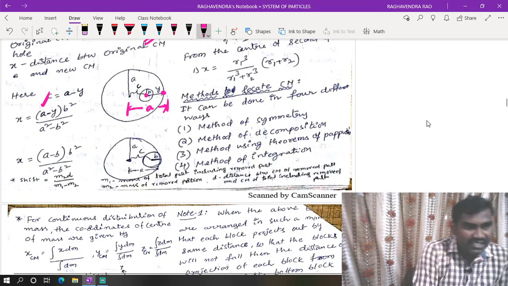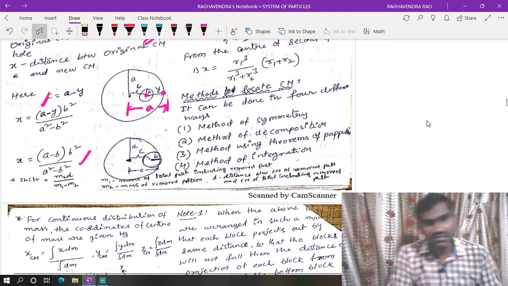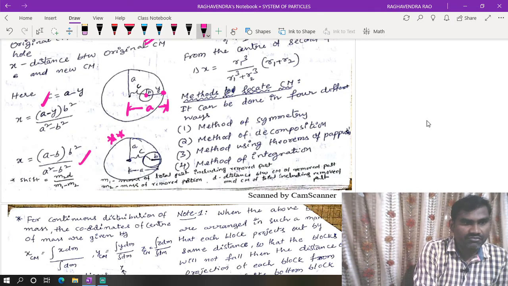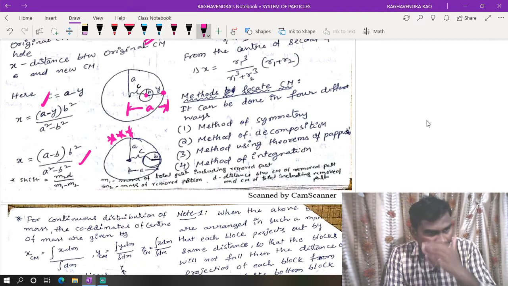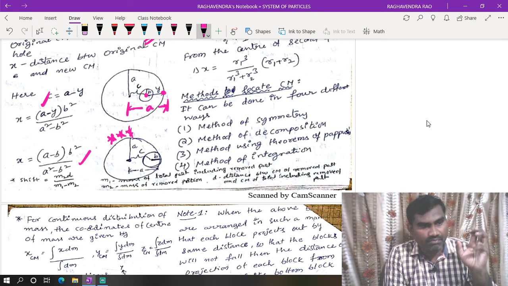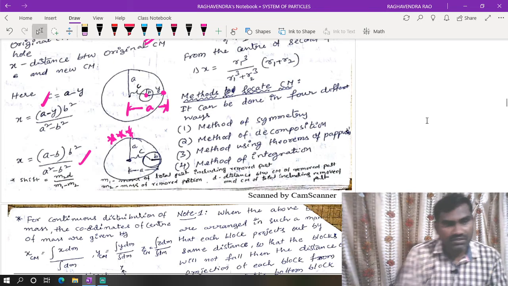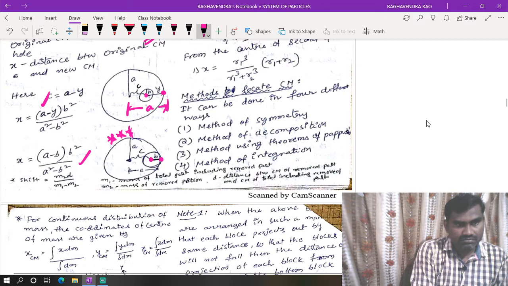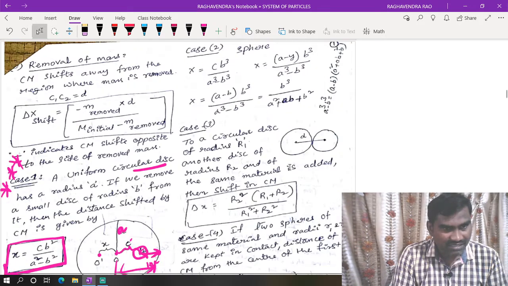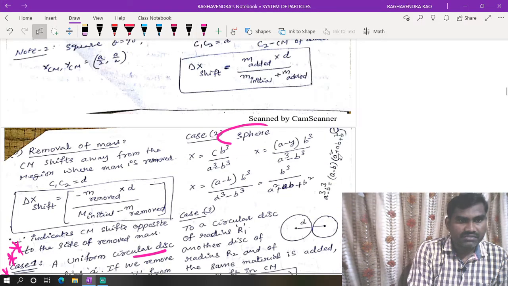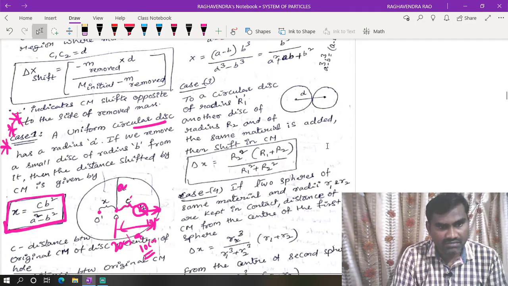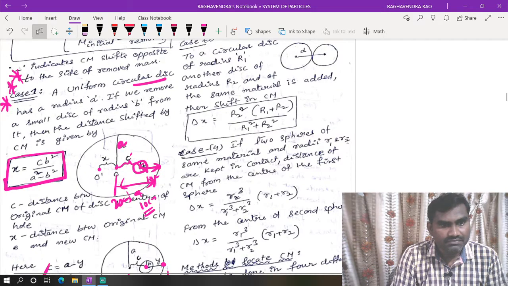In some cases, they will give from the edge of the disk. This is somewhat more important than the others. From the edge of the disk, we have removed the part. Then a minus b is the distance, where the total is a and this distance is b. We can use this formula for finding the shift in center of mass. In the case of a sphere, instead of square, we can use cube in the formula.